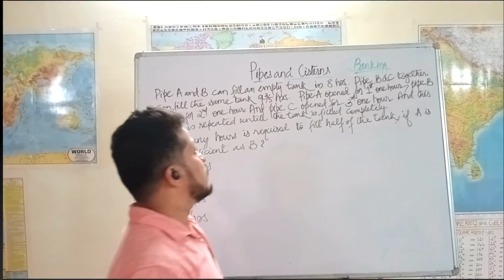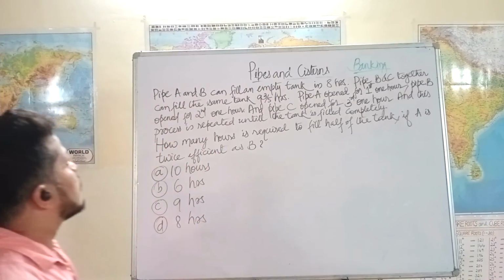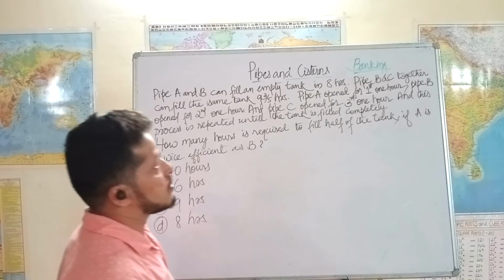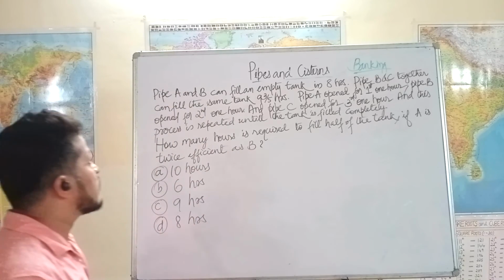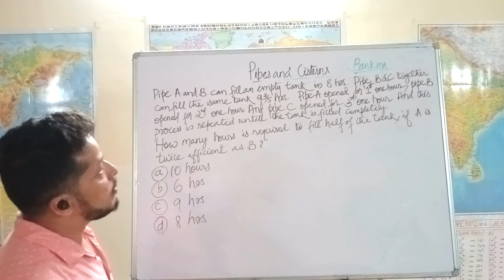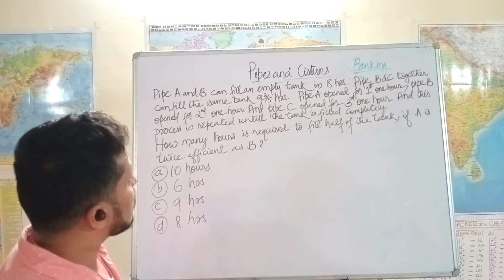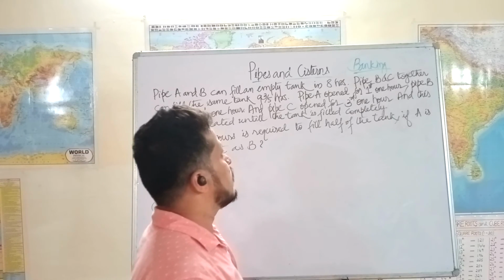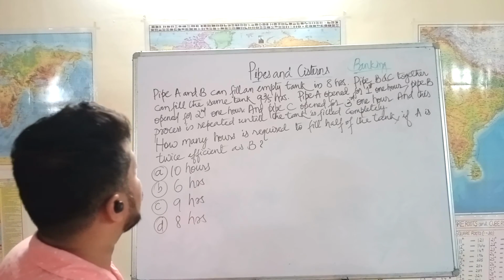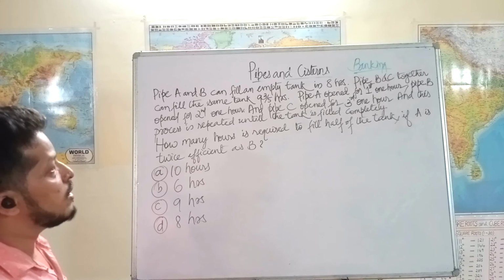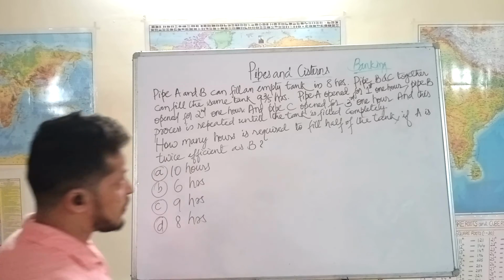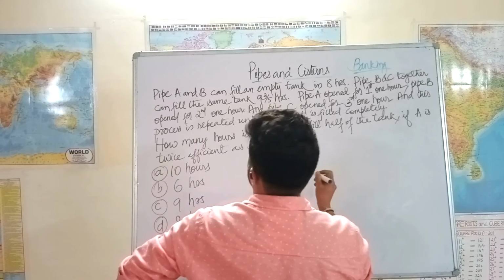Okay, we have a bank question. This is a very good question. Pipe A and B can fill an empty tank in 8 hours. Pipe B and C together can fill the same tank in 9 3 by 5 hours. Pipe A is opened for the first hour, pipe B for the second hour, and pipe C for the third hour, and this process is repeated until the tank is filled completely. How many hours are required to fill half of the tank if A is twice as efficient as B? So now we have 3 pipes.